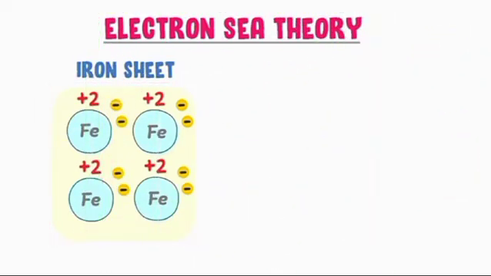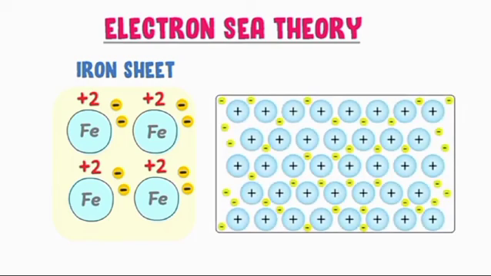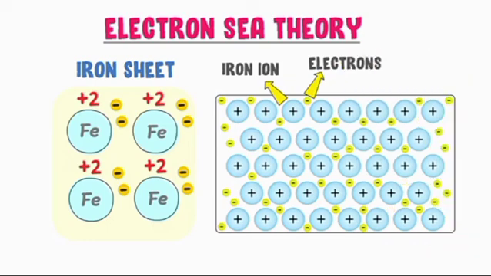So the structure of the iron sheet will be like this. After losing electrons, the positive charges you see are the ions of iron, and all these lost electrons form a sea of electrons, or a cloud of electrons, around these positively charged ions.